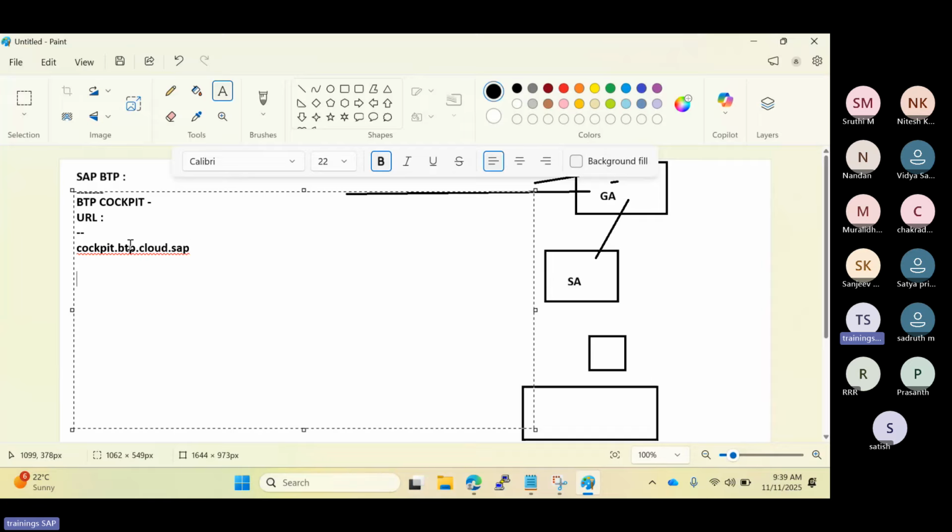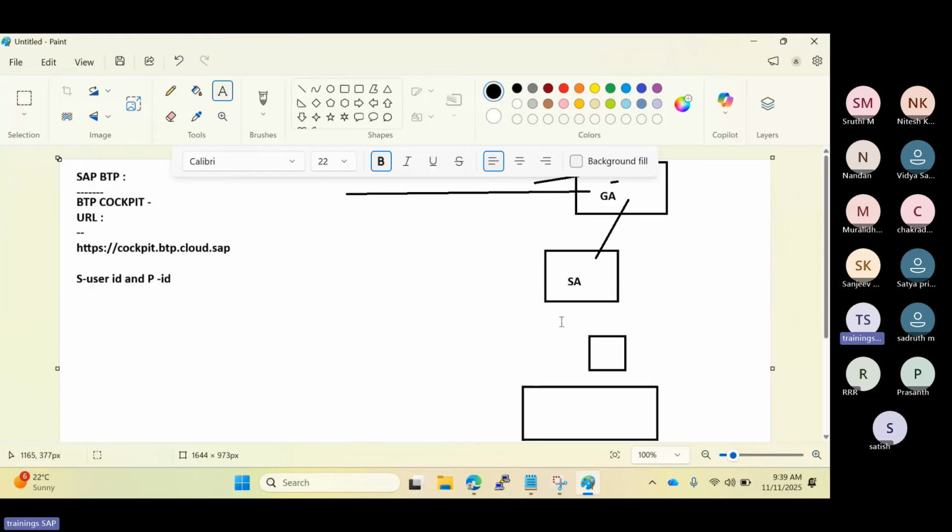Either an S user ID or P user ID is required to access the BTP cockpit URL. To get the BTP cockpit access, you need to use this URL, https://cockpit.btp. Inside of this you will get the account. Depending upon the licensing model, you will get the access to the BTP cockpit. Inside of the cockpit, you can do the administration activities.